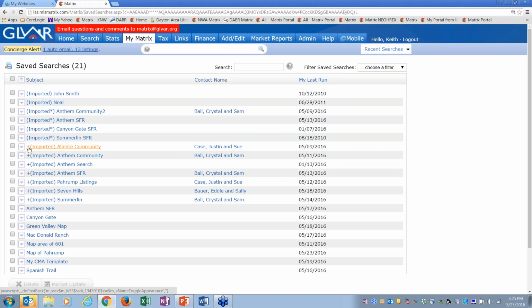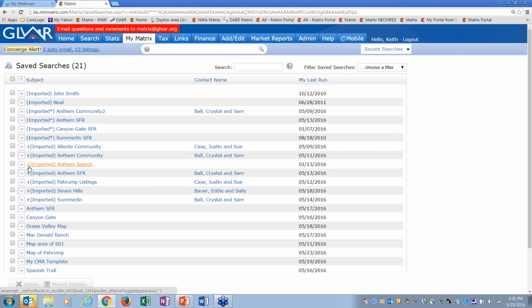Well, we tag those with the plus sign. So if you've got searches in here and they don't have a plus sign, chances are you probably don't need that search. Okay, in fact, you can look over here and see the last time that you ran it, and you might notice that I haven't run some of these for 6 years. Okay, so the ones you probably need to focus on are the ones with the plus sign.